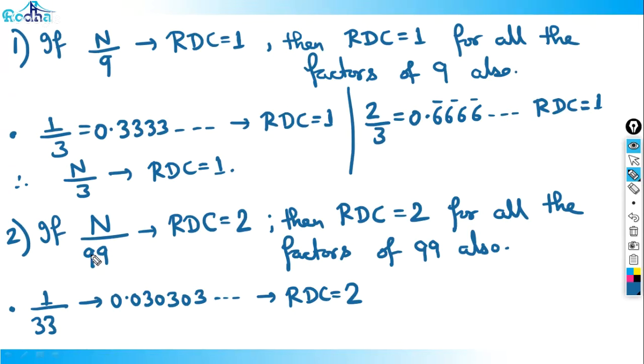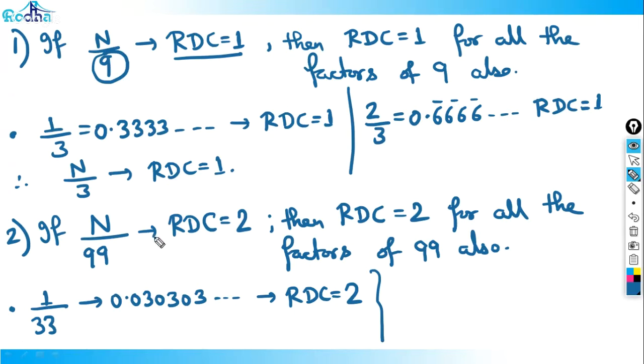That's true for any factor of 99, so all the factors of 99 will have RDC 2. And whenever we have common factors, we'll take the least RDC. That means 9 is a factor of 99, and 9 has RDC 1, so in that case we'll take RDC 1. So except for all the common factors. If I take all the factors of 99, we can have some common factor, like in the first case I told you any number divided by 9, the RDC is 1.